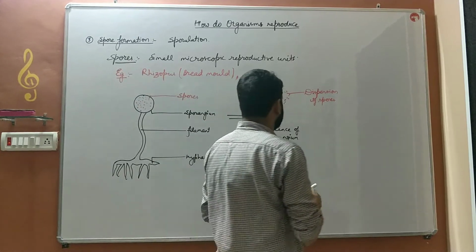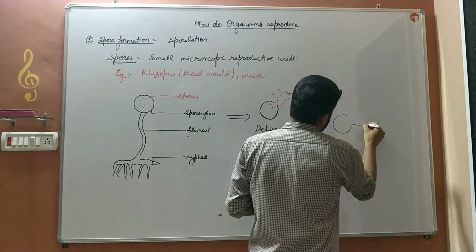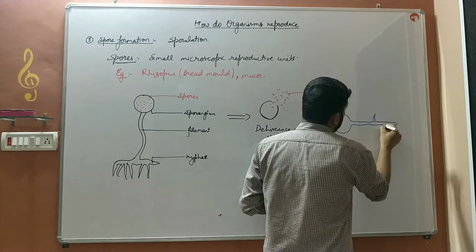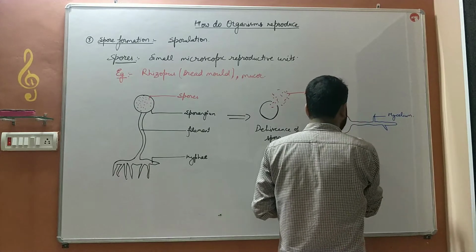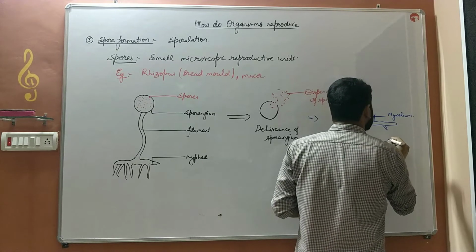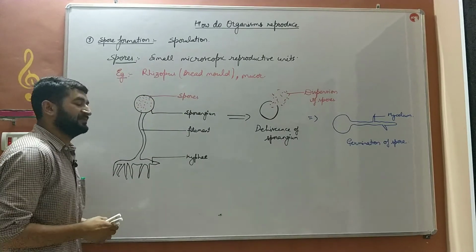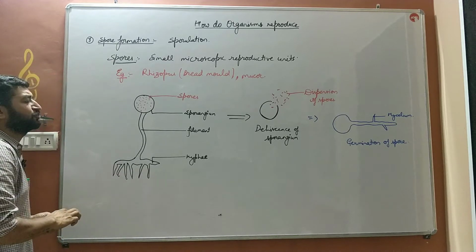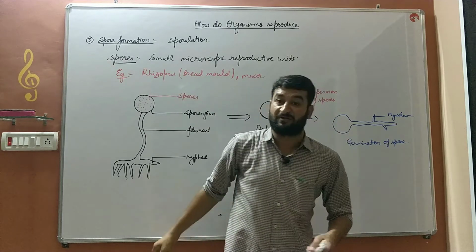Wheresoever that spores fall off, that spore will germinate to produce mycelium, and that's how a new organism is produced. That is the germination of spore. After germination, it will give rise to a young one. It will give rise to a new organism. So that's how the spore formation is an asexual mode of reproduction in which a single parent will give rise to a multiple number of organisms.